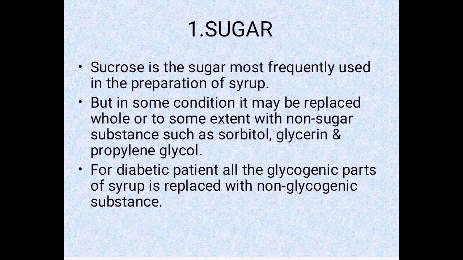But in some conditions it may be replaced wholly or to some extent with non-sugar substances such as sorbitol, glycerin and propylene glycol. For diabetic patients, all the glycogenic parts of syrup are replaced with non-glycogenic substances. So syrup में sucrose as a sugar mostly use होता है. But in diabetic patient, it is replaced with some non-sugar substances as well. Like हमारे पास sorbitol, glycerin और propylene glycol है.